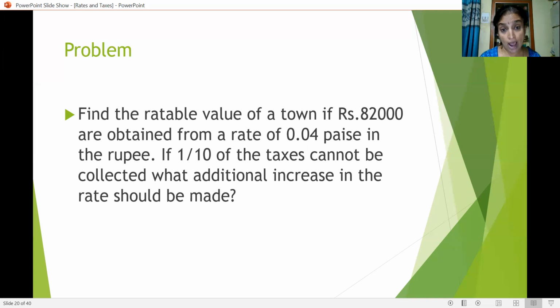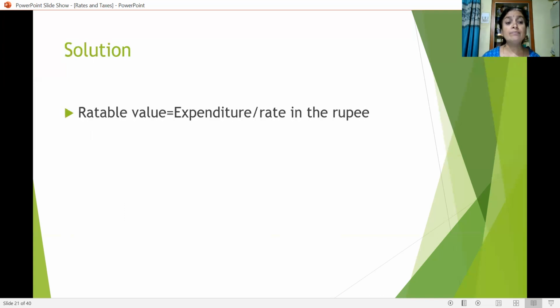Find the rateable value of a town if rupees 82,000 are obtained from a rate of 0.04 paise in the rupee. If 1/10 of the taxes cannot be collected, what additional increase in the rate should be made? Just now we have solved this kind of problem. So I hope you can understand the solution part.